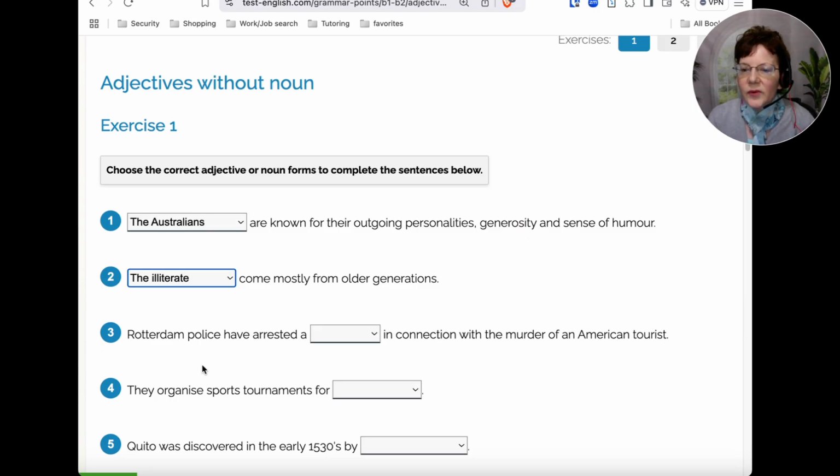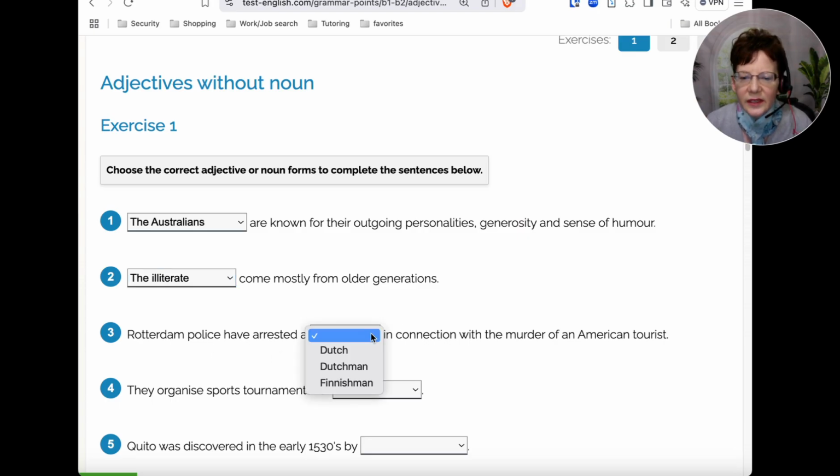Okay, number three. Rotterdam police have arrested, so we've got a Dutchman or a Finnish man, in connection with the murder of an American tourist. Which looks proper to you? If you chose the middle one, Dutchman, that would be correct.